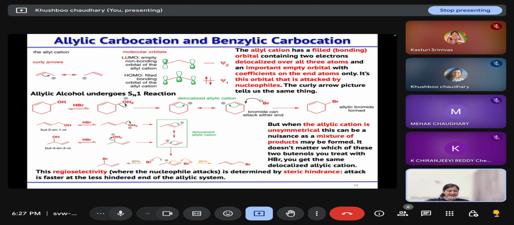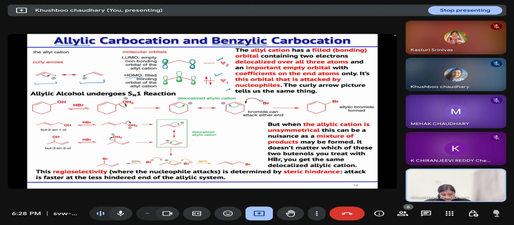Now, in the case of the allylic carbocation, we have two orbitals. One is the filled orbital, that is the HOMO, and the other one is its LUMO, which has more coefficient at the end atoms. That is shown through this resonating structure also, that positive charge is concentrated at the end carbon but not at the central carbon. So this corresponds to its LUMO and this filled orbital corresponds to its HOMO. So whenever an allylic cation reacts with any nucleophilic species, the nucleophile will attack at the end carbon but not at the central carbon.